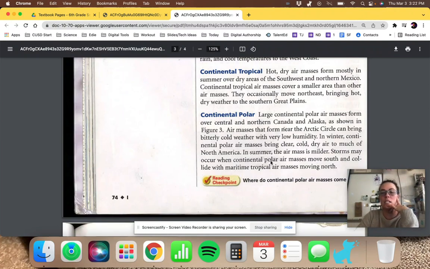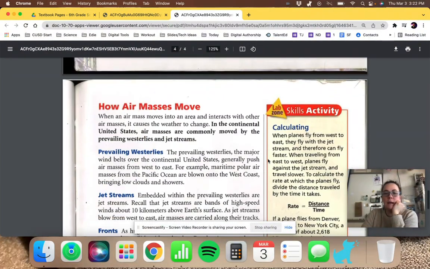Storms may occur when continental polar air masses move south and collide with maritime tropical air masses moving north. Like I said, because these air masses have their own temperature, humidity, and pressure, they have their own density. So they don't mix very well. So that's why you might get storms that occur where continental polar air masses, so these cold, dry air masses, will meet a warm, humid air mass. Okay?